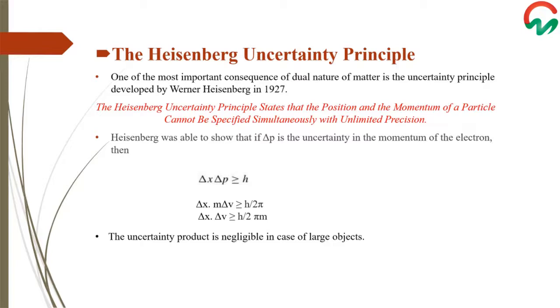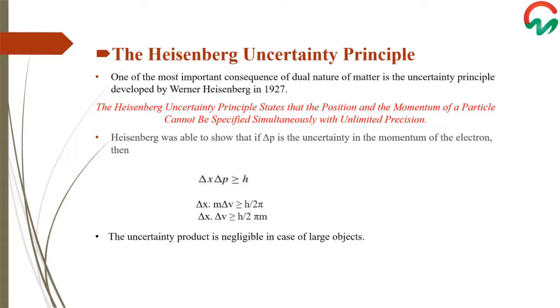One of the most important consequences of the dual nature of matter is the uncertainty principle developed by Werner Heisenberg in 1927. The Heisenberg uncertainty principle states that the position and the momentum of a particle cannot be specified simultaneously with unlimited precision. Heisenberg was able to show that if Δp is the uncertainty in the momentum of the electron, then the product of uncertainty in the position and momentum is given by Δx·Δp ≥ h.